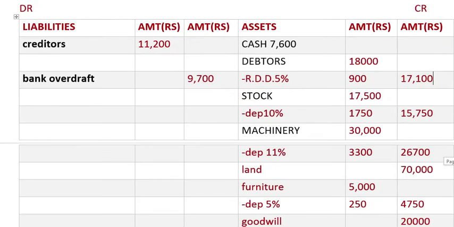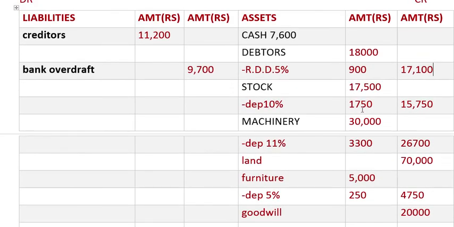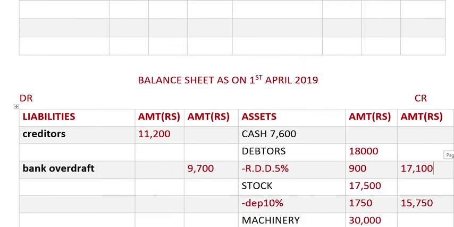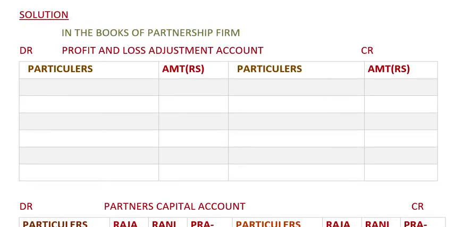Next adjustment: all these adjustments will have a second effect, which will be coming over here. We will be posting all the calculated amounts. Stock, how much did we get? 1750. Then furniture, it was 250, we have to put account also.